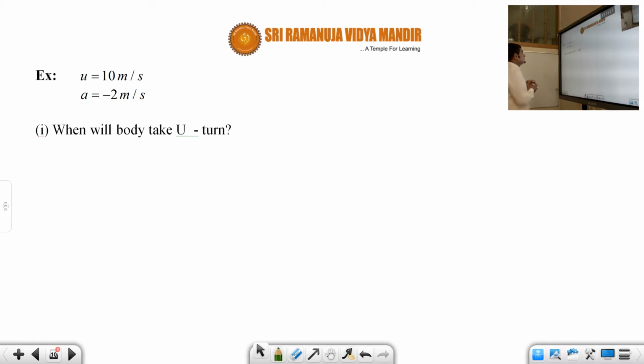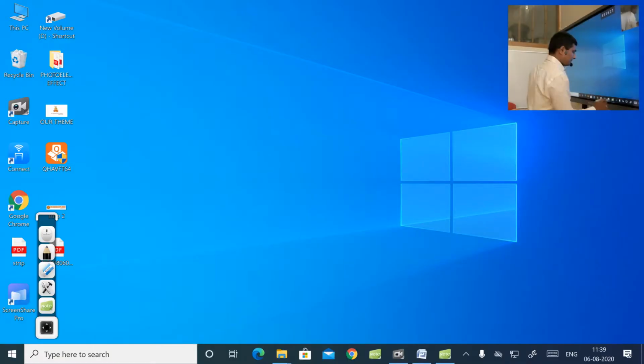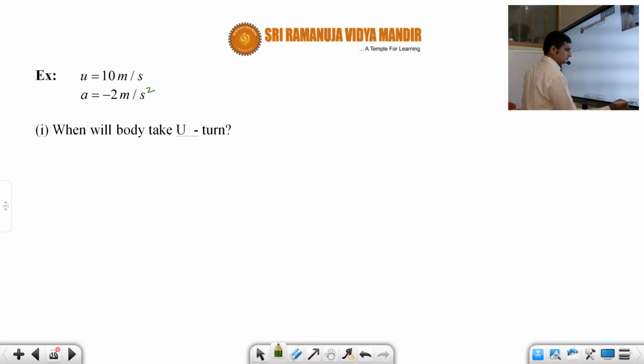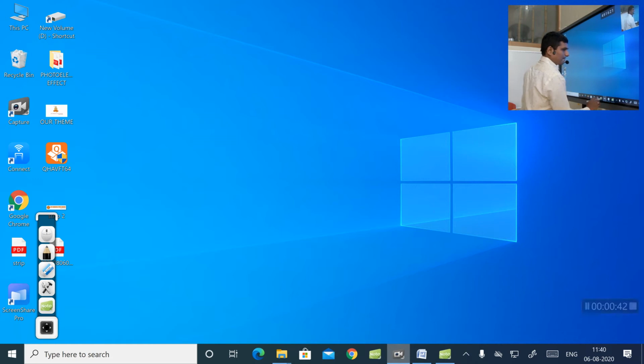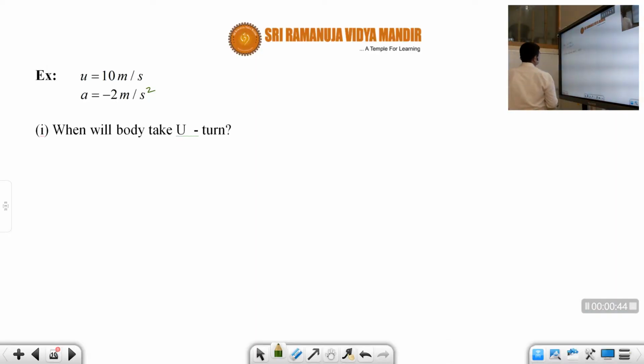Suppose, for example, a body has an initial velocity of 10 meters per second, and acceleration is minus 2 meters per second square. Now, when will the body take a U-turn? First of all, why will it take a U-turn, students? It will take a U-turn because the velocity and the acceleration are in opposite directions. Whenever velocity and acceleration are in opposite directions, the object will take a U-turn. This is the point which we have been studying from the beginning.